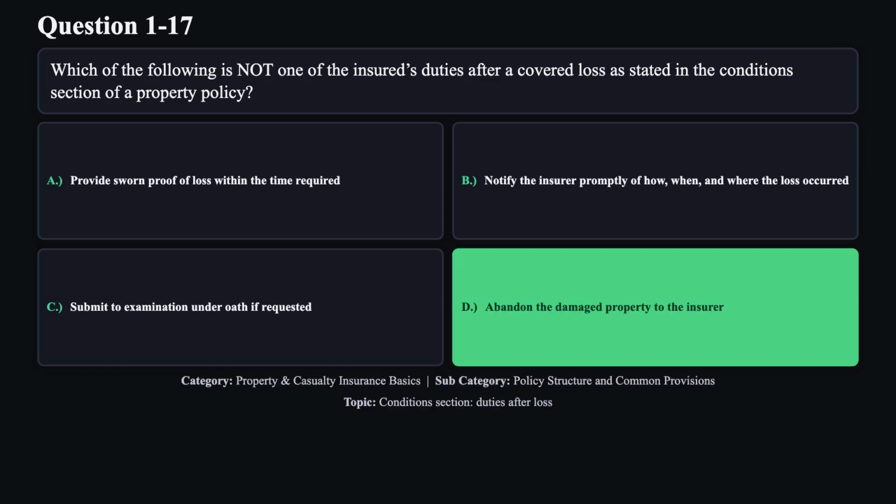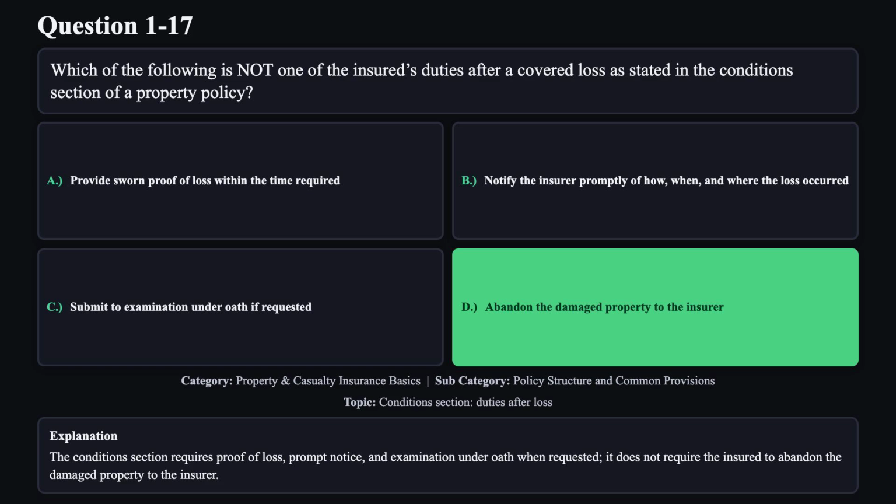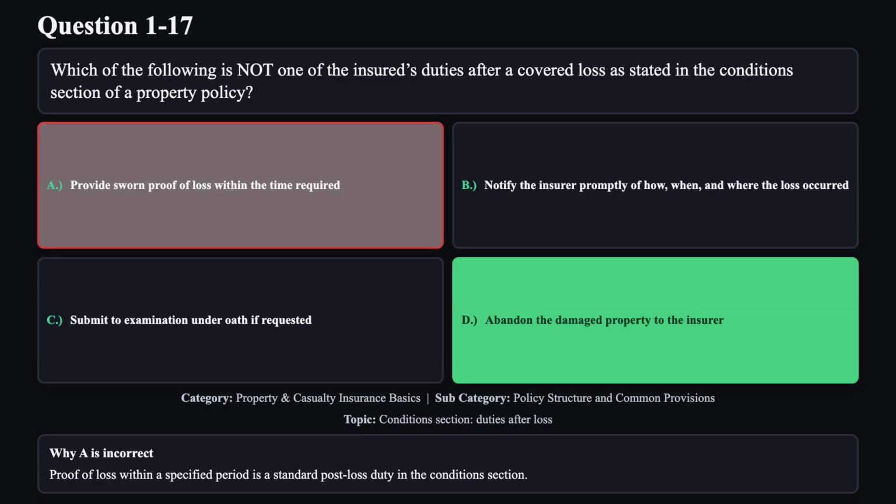The correct answer is D. The conditions section requires proof of loss, prompt notice, and examination under oath when requested. It does not require the insured to abandon the damaged property to the insurer. Reason A is not correct. Proof of loss within a specified period is a standard post-loss duty in the conditions section.